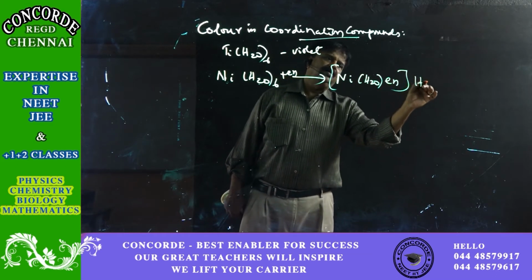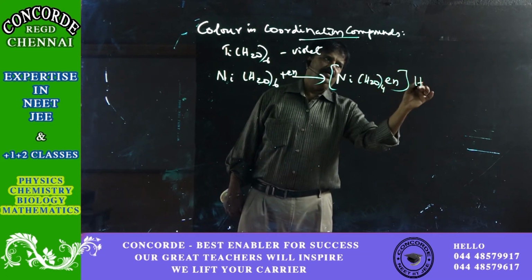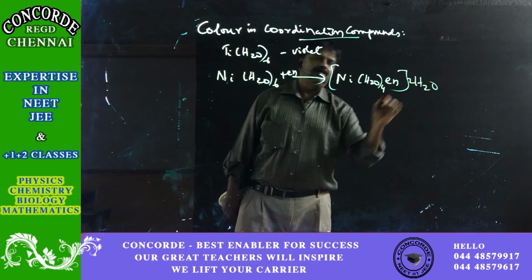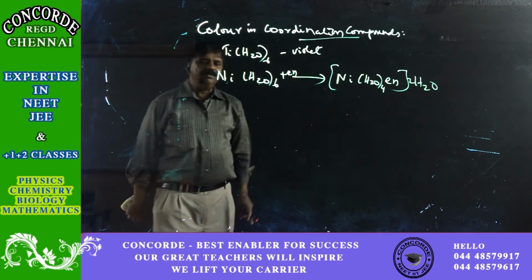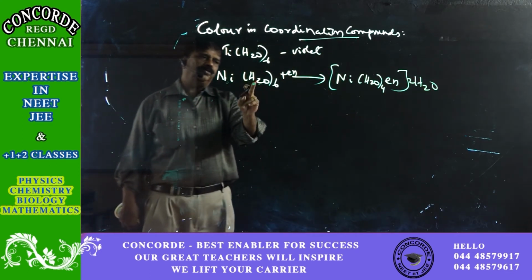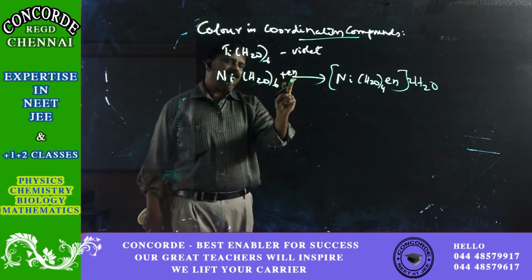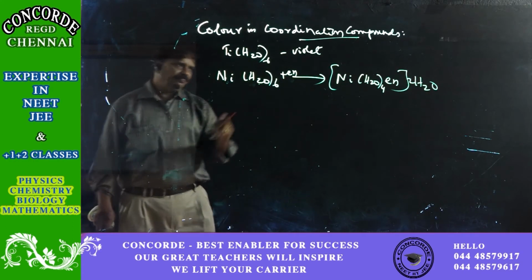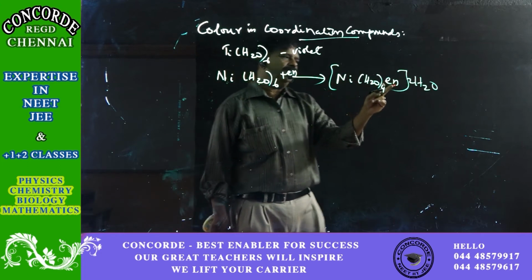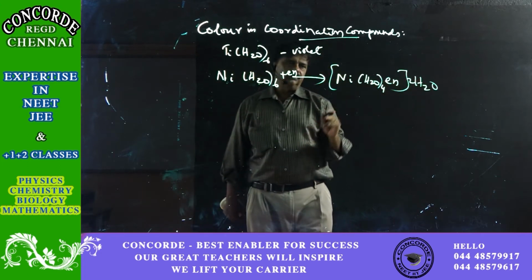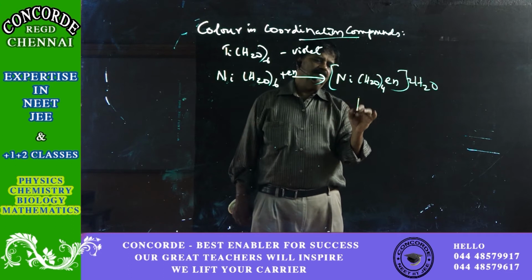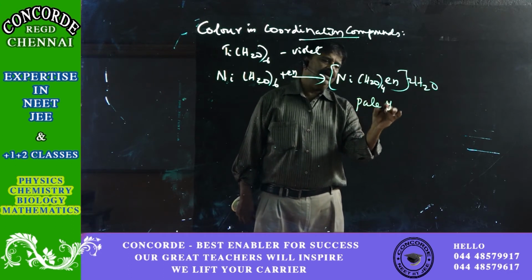Out of the 6 H2O, 2 H2O are taken up by the en, and because it is a bidentate ligand, this becomes Ni(H2O)4 en. This has a pale yellow color.